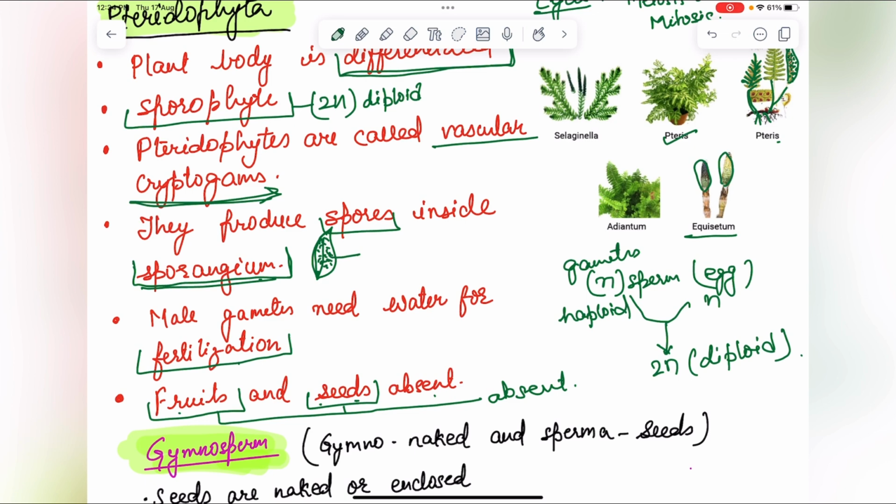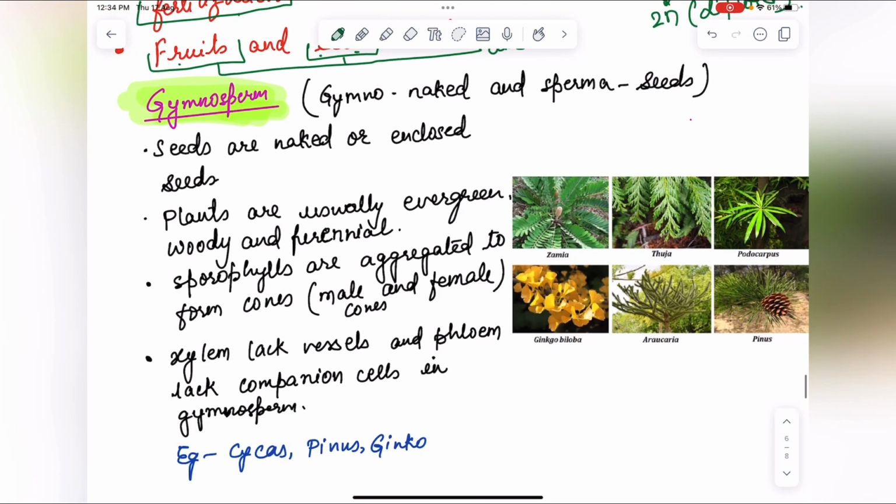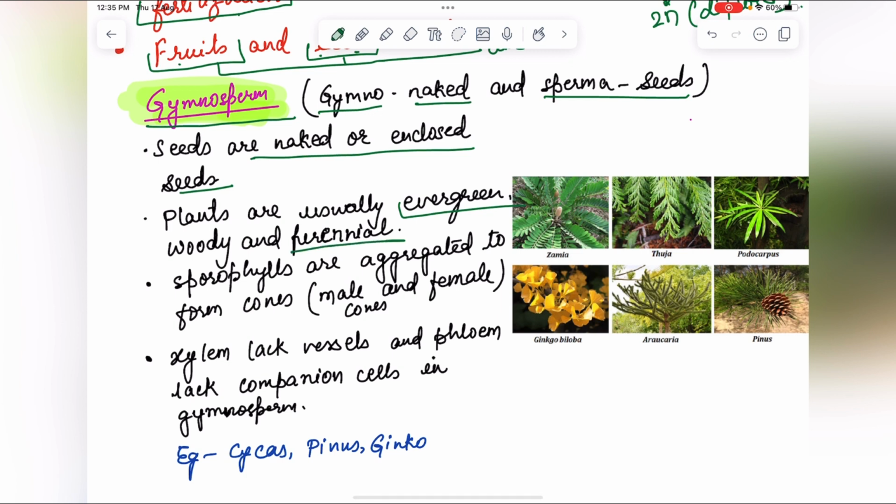Next is gymnosperm. Phanerogams are classified into two groups, that is gymnosperm and angiosperm. Gymnos means naked and sperma means seed. In this the classification takes place on the basis of naked or enclosed seeds. Second point is plants are usually evergreen, woody and perennial. Perennial means the plants which live for several years.